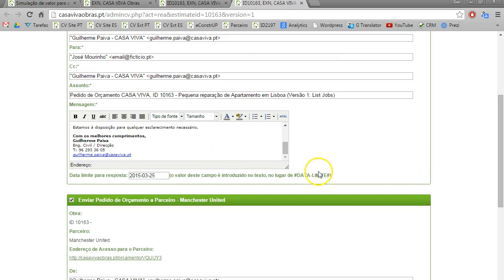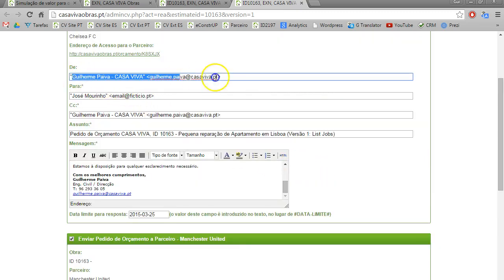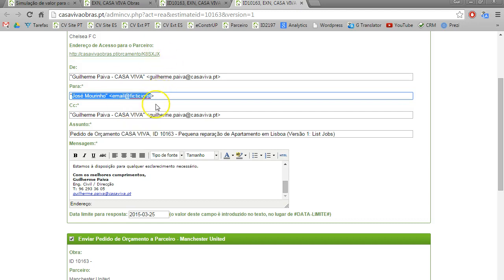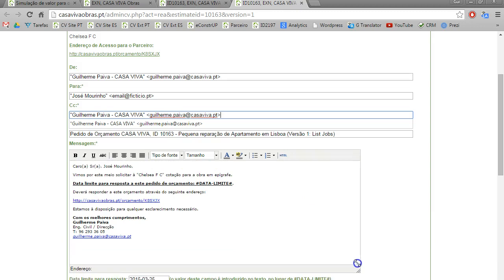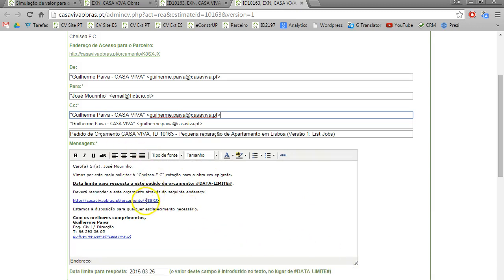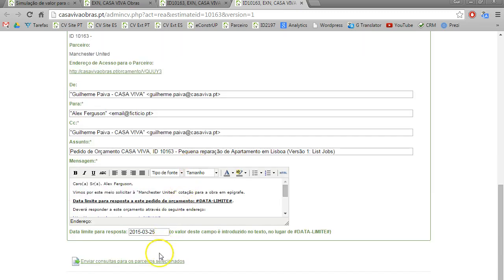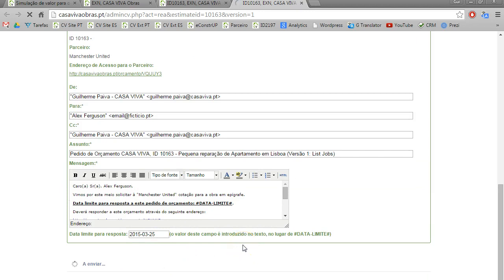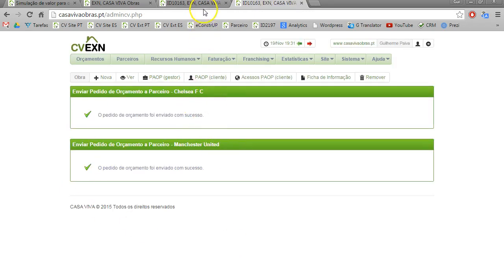So how do I do this email? It goes from the work manager, from me, to the name of the person that makes the quotation from the other company, so in this case Chelsea. It goes to my email, so I will have this information in my email, and it even makes an automatic subject saying renovation in a flat in Lisbon. And they will get this email. Well, they will just have to click on this link and they will be able to answer the prices. So now I send this, sent, it's done, I already sent.